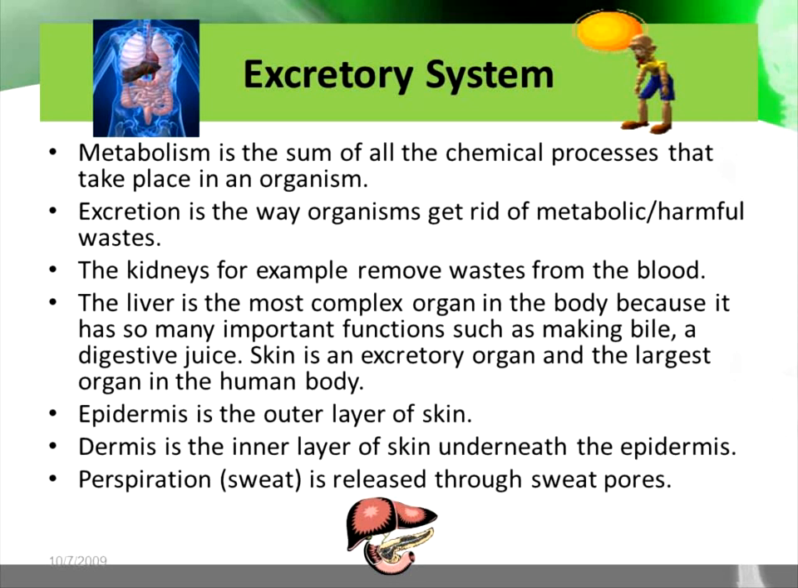The next body system is the excretory system. Metabolism is the sum of all chemical processes that take place in an organism. Excretion is the way organisms get rid of metabolic or harmful waste. The kidneys, for example, remove or filter waste from the blood. The liver is the most complex organ in the body because it has so many important functions such as making bile, which is a digestive juice.